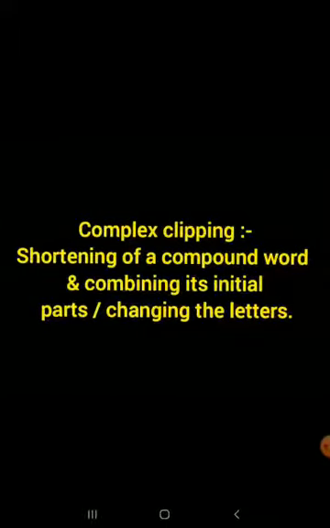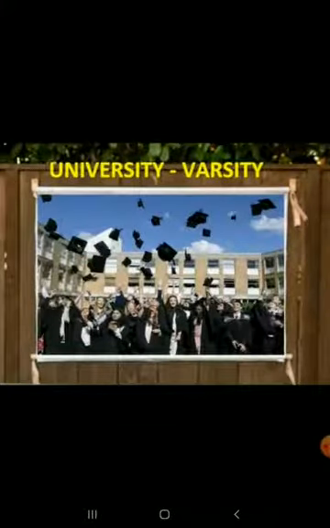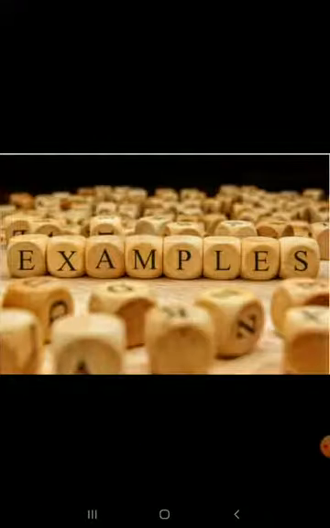Then, complex clipping. It is the shortening of a compound word by preserving and combining its initial parts. That is, it changes the letters. Example, microphone, mic. Here, university, varsity. Some letters are changed. So it is expressed as complex clipping. Now, let's see some examples.